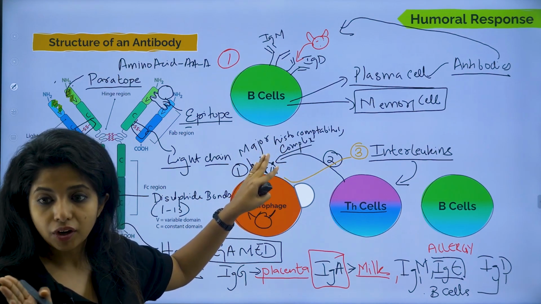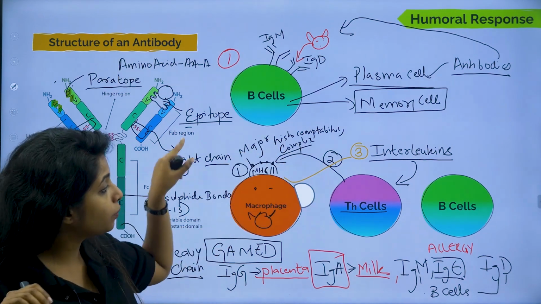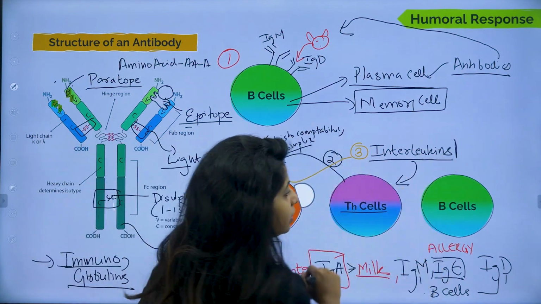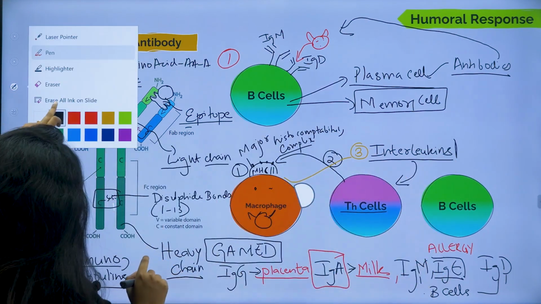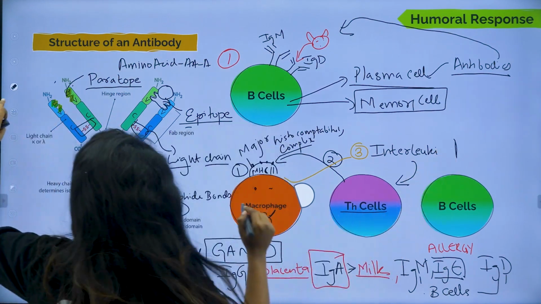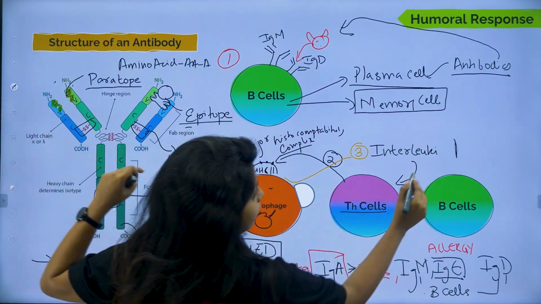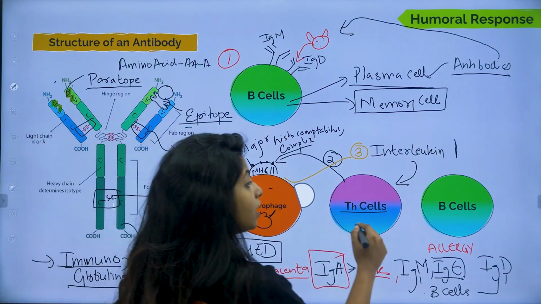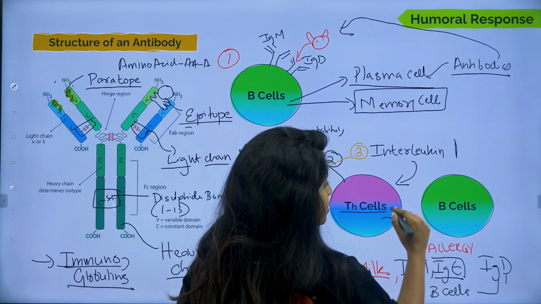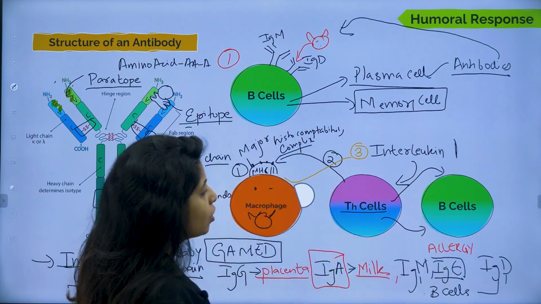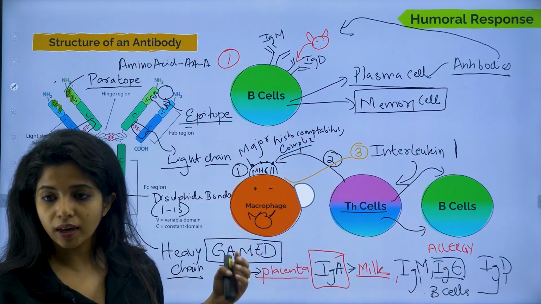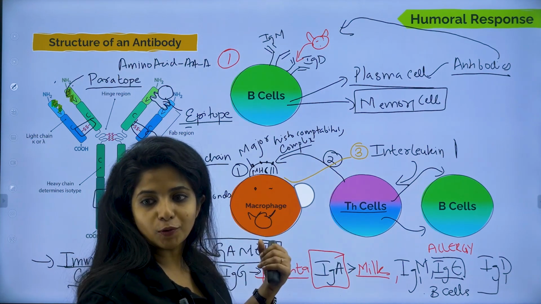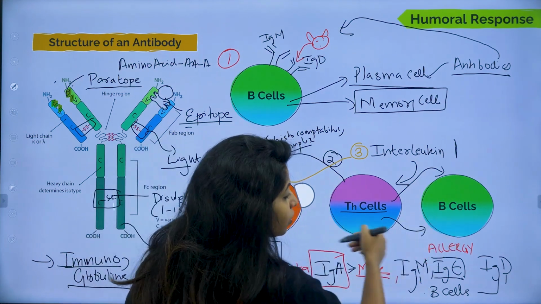It's not yet activated. For activating it, when this attachment happens, the macrophage will be releasing something that is known as interleukins. So interleukin 1 is being released, and it acts on the TH cell. Now it has become active and they will again release so many other factors. For example, B cell stimulatory factor or macrophage stimulating factor. In this way, it will call all the B cells to come over here. There is some problem over here, you have to come over here. Now B cells will obviously come.